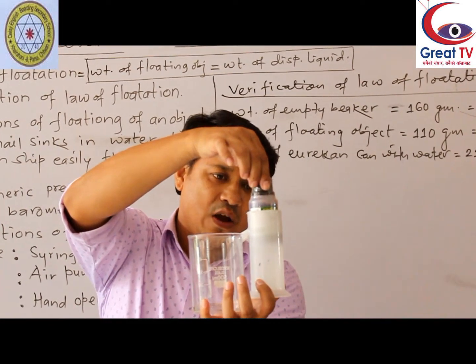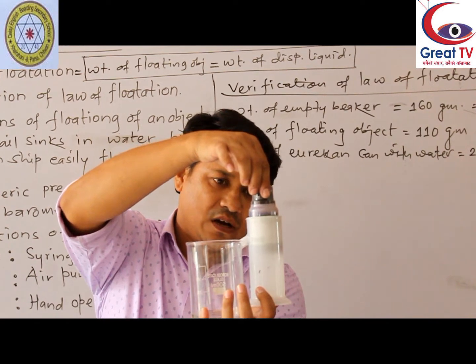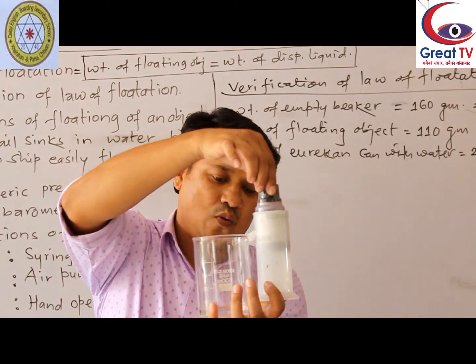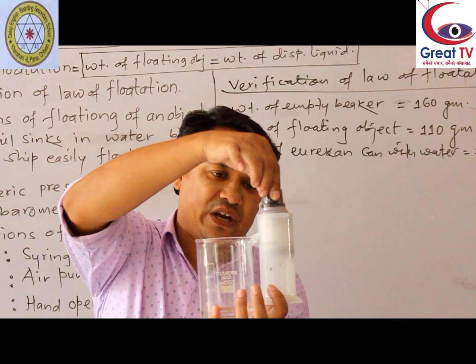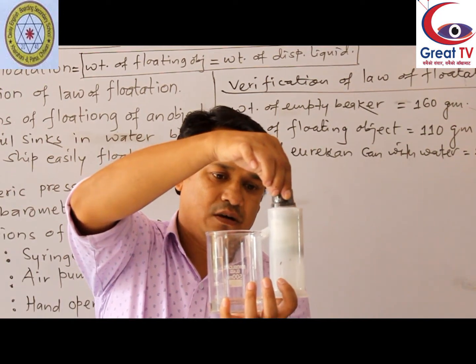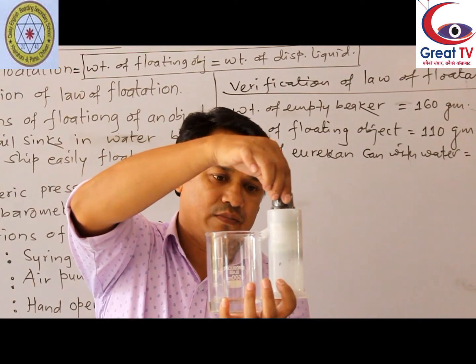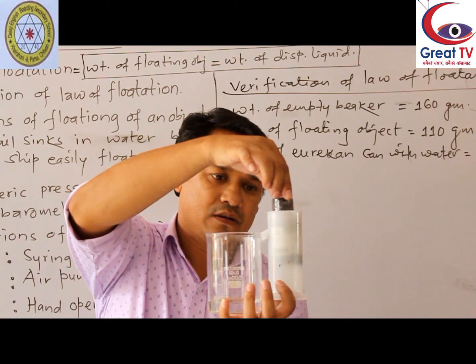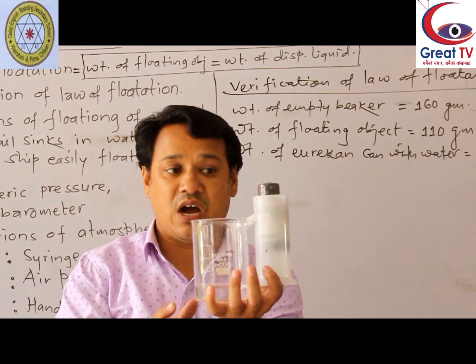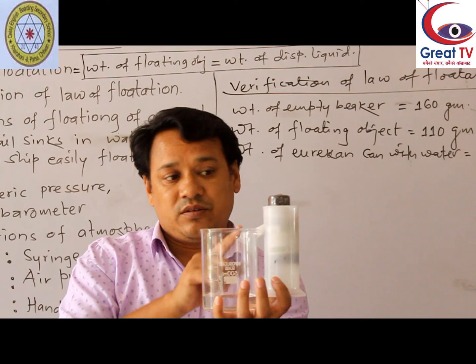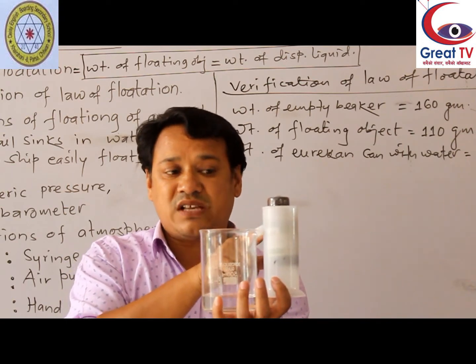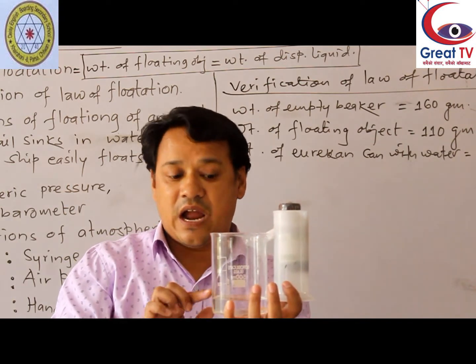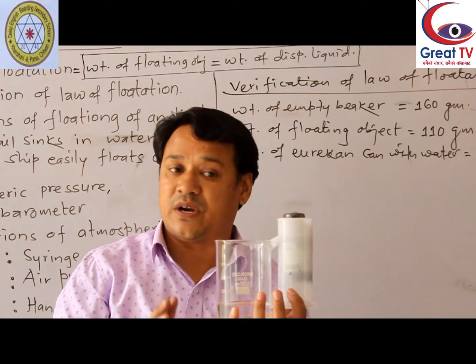So look at here, while immersing this bottle in water, water is displacing from Eureka can to beaker. Now, after immersing this floating object, again we are going to measure the weight of Eureka can and the weight of displaced water separately.